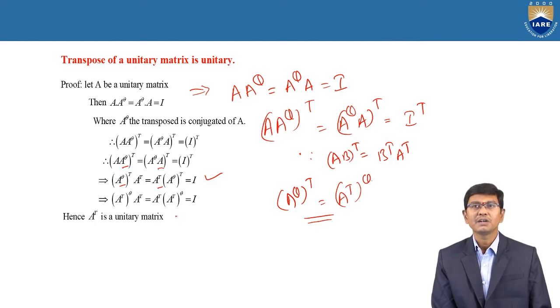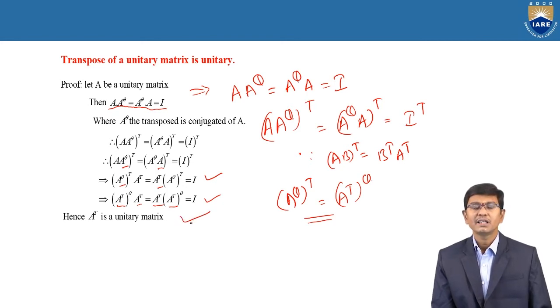Therefore, the conclusion is, according to the definition of the unitary matrix, A into A^θ is equal to A^θ into A, which is equal to I. But finally, in this equation we obtain A in place of A^T. Therefore, it is clearly satisfied: A is equal to A^T, and here also A is equal to A^T, and the second equation is also A equal to A^T. Therefore, based upon this condition, A^T also satisfies the unitary matrix.